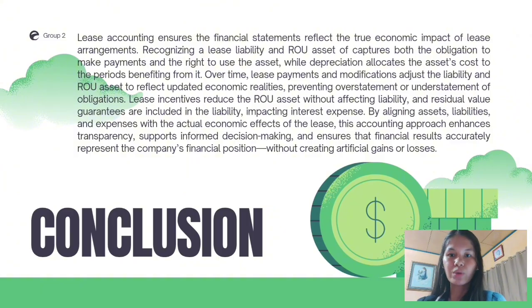On January 1, 2024, Aquila Transport Corporation entered into a lease for delivery trucks, initially recognizing both the lease liability and the right-of-use asset to capture the obligation to make payments and the benefit of using the trucks. Depreciation allocates the cost of the ROU asset over its useful life, while interest expense reflects the financing cost of the lease. As lease payments are made, the liability is reduced, and any lease modifications or remeasurements adjust both the liability and the ROU asset to keep the balance sheet accurate.